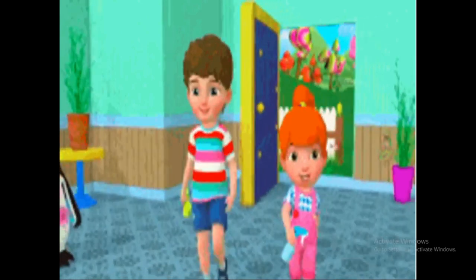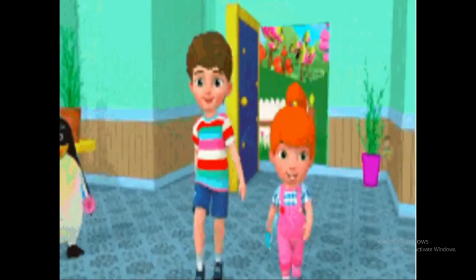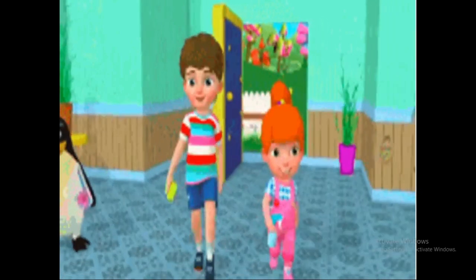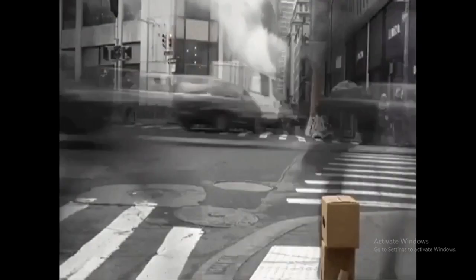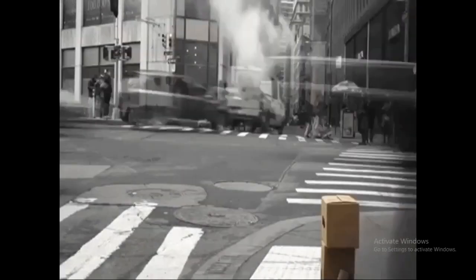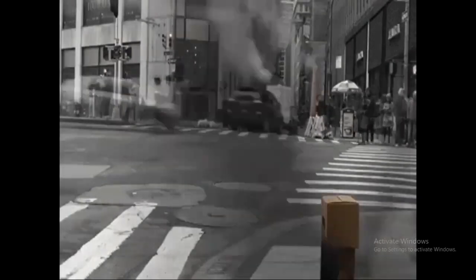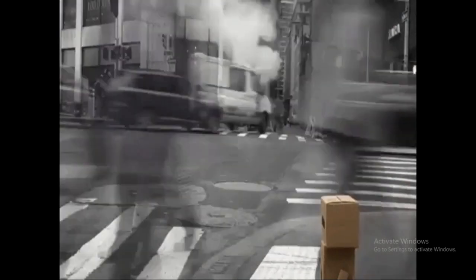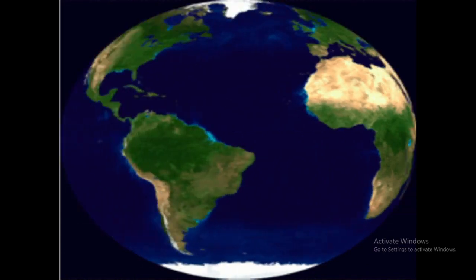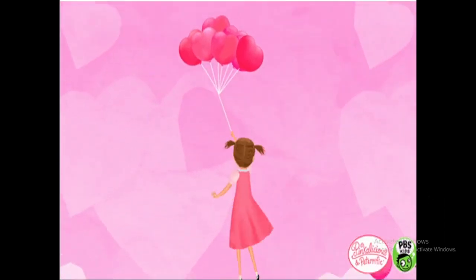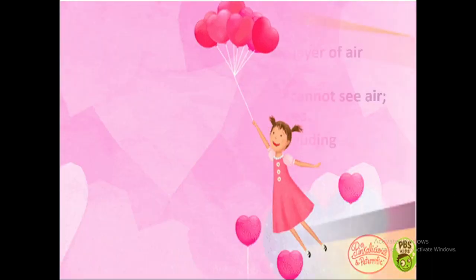Riya and Arjun wake up early in the morning to go to school. They found that the air was so fresh and cool. But when they came back from school in the afternoon, they felt the air was not so fresh and cool. Do you know why? Because many vehicles are on the road. Many industries have started, and because of that smoke, the air was not so cool and fresh. We know that the air is made up of different components. So we are going to learn many more things about air.